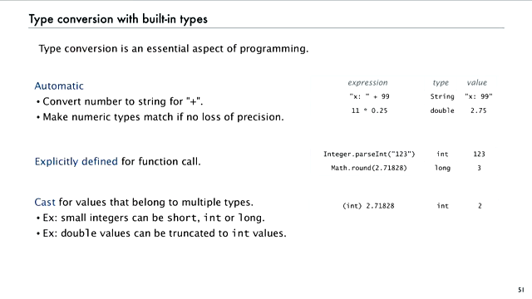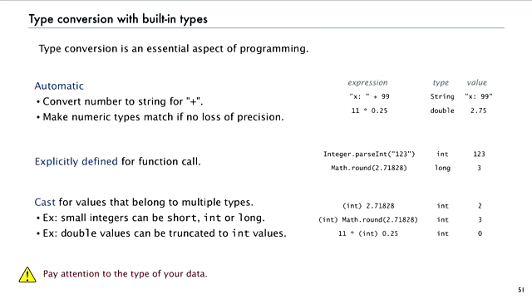And the way that we make these types of type conversion is just put the type that we want in parentheses before the number. So if we say int of 2.71828, it'll truncate to give an int value that can be used in another expression. So those are examples. 11 times int of 0.25. That int's going to be truncated to a 0, so the result will be 0.